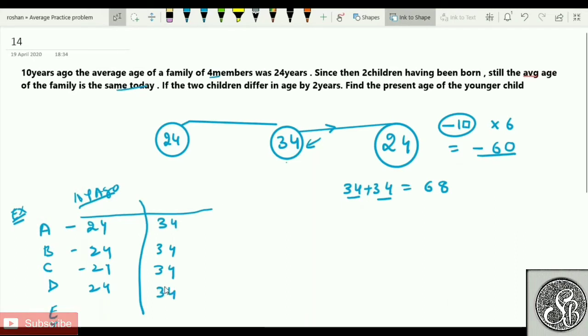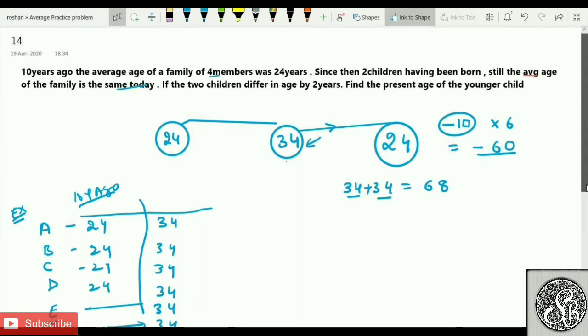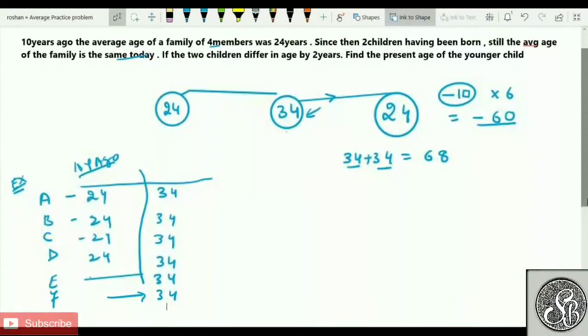Stop me if I'm going anywhere wrong which you're not able to follow. I hope everyone understood that these people should be 34, 34, 34, 34. This is what I was trying to tell you. If these two kids are also 34, I know 34 is not a kid, but I'm just trying to tell you, if both of them are also 34, can you say that there is no dip in the average? If you have a group of 6 members where all of them are 34, can I say that your average could have been 34 only? But these members are not 34. These members are less than 34. That is why there is a dip.